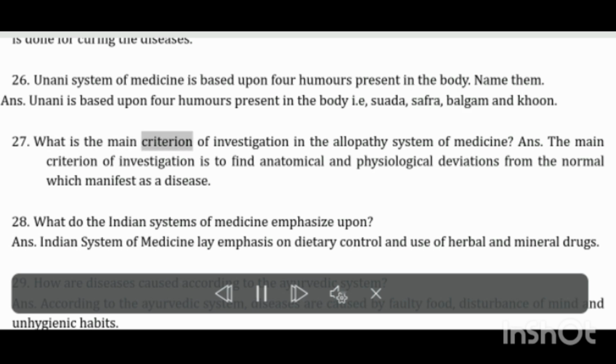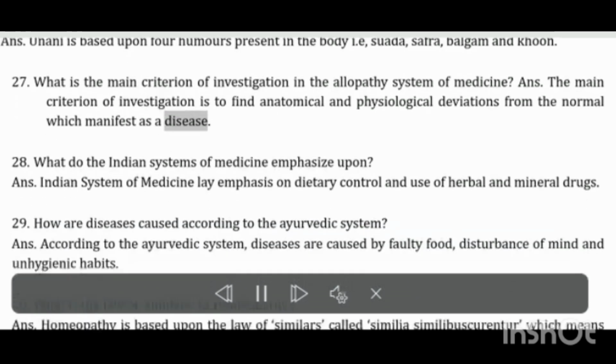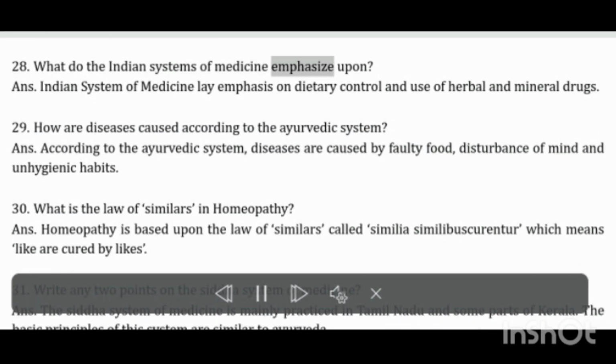What is the main criterion of investigation in the allopathy system of medicine? The main criterion of investigation is to find anatomical and physiological deviations from the normal which manifest as a disease. What do the Indian systems of medicine emphasize upon? Indian system of medicine lay emphasis on dietary control and use of herbal and mineral drugs.